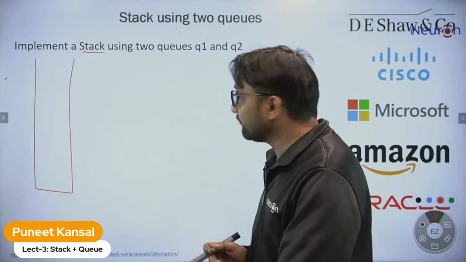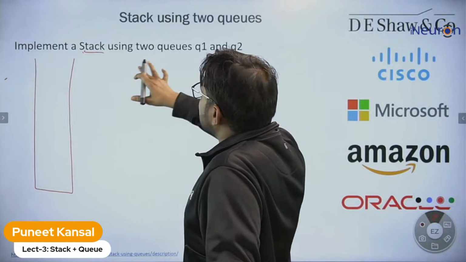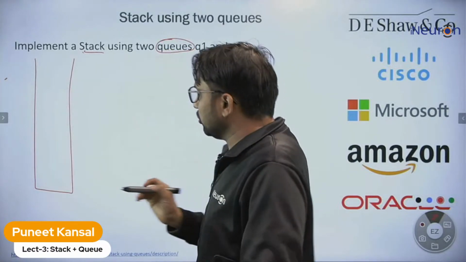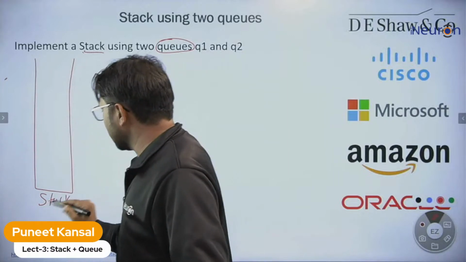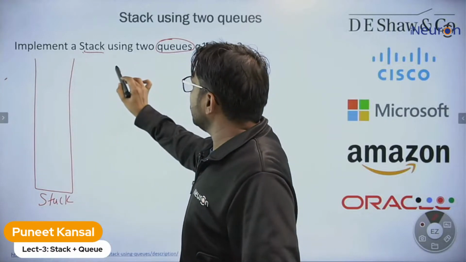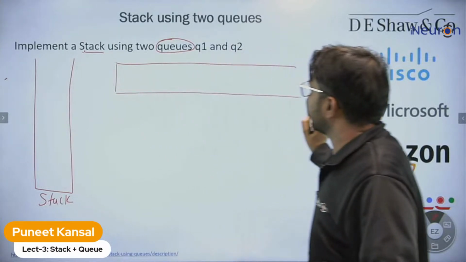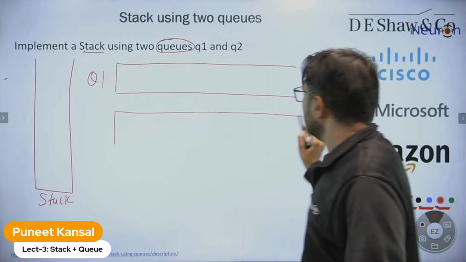Okay, so now let's implement the stack using queues. We are provided with the stack. This is our stack, and we need to implement this stack using these two queues: the first queue, Q1, and another queue, Q2.